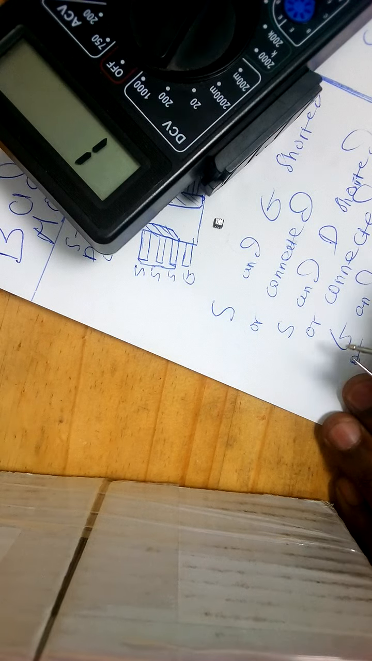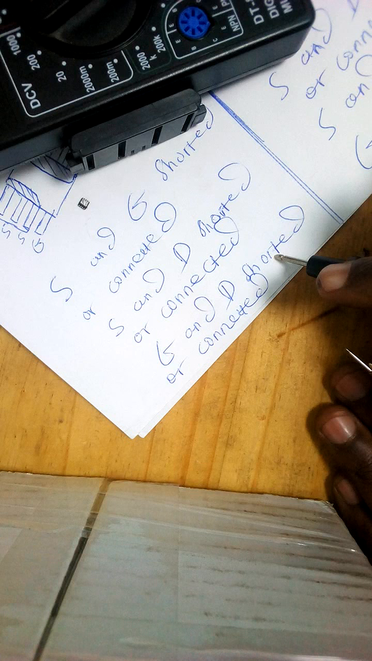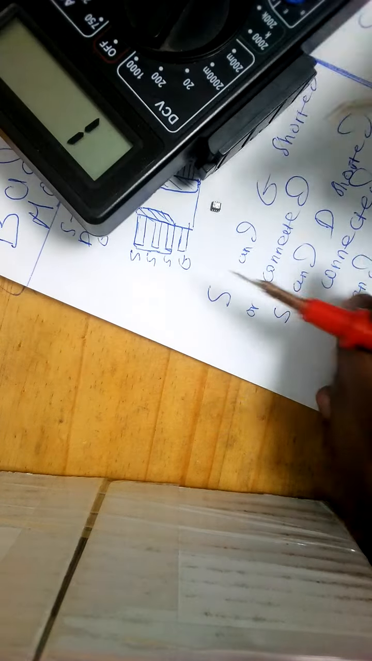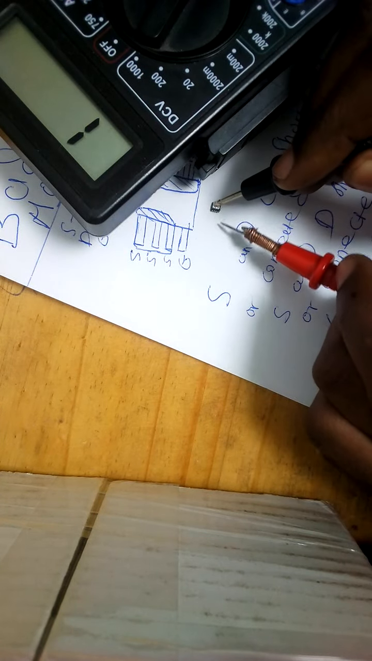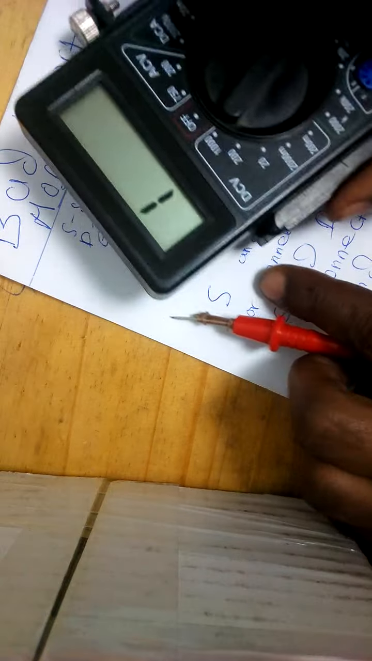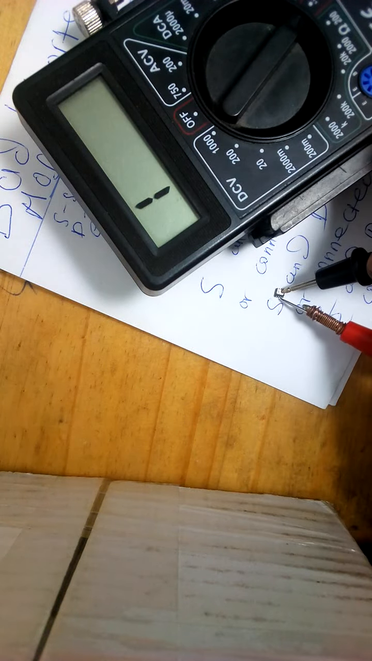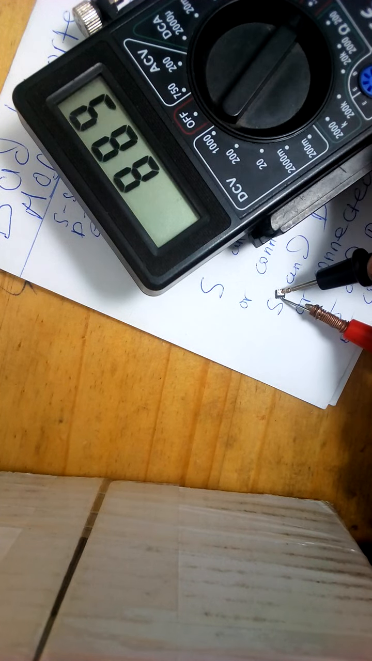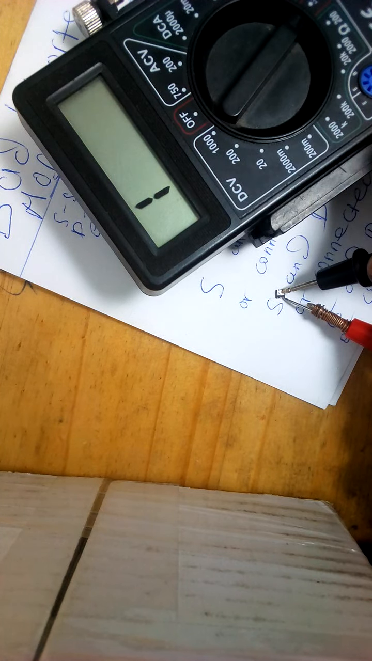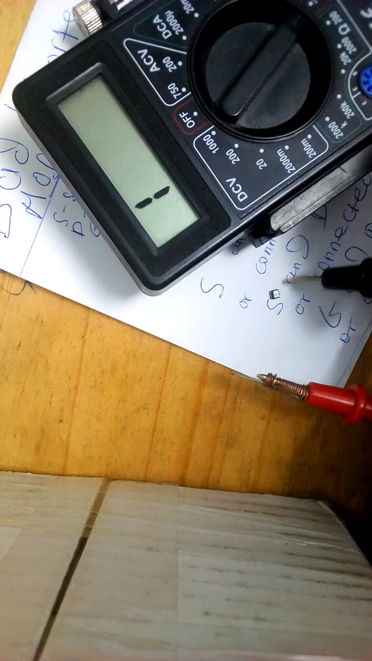Also gate and the drain connected or shorted. This is the drain and this is the gate, shorted. But the bad MOSFET.